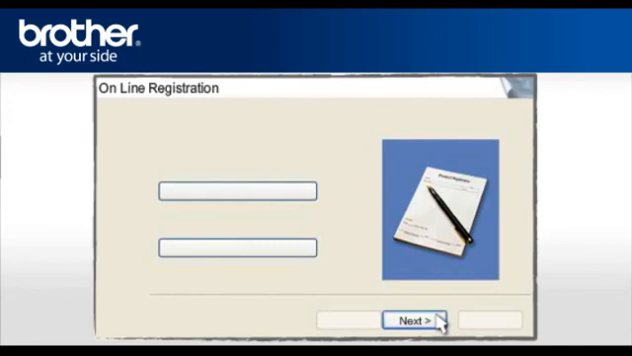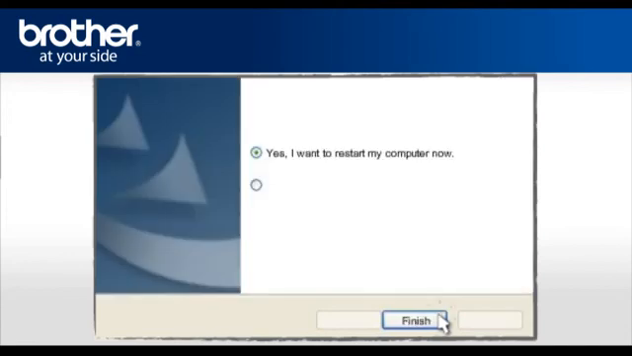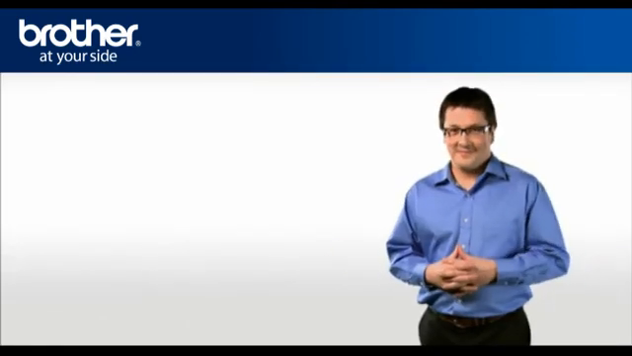At the online registration screen, click Next. At the Brother MFL Pro Suite Installation Completed screen, select Yes, I want to restart my computer now. Click Finish. Your computer will now restart. Your Brother machine is now ready to use.